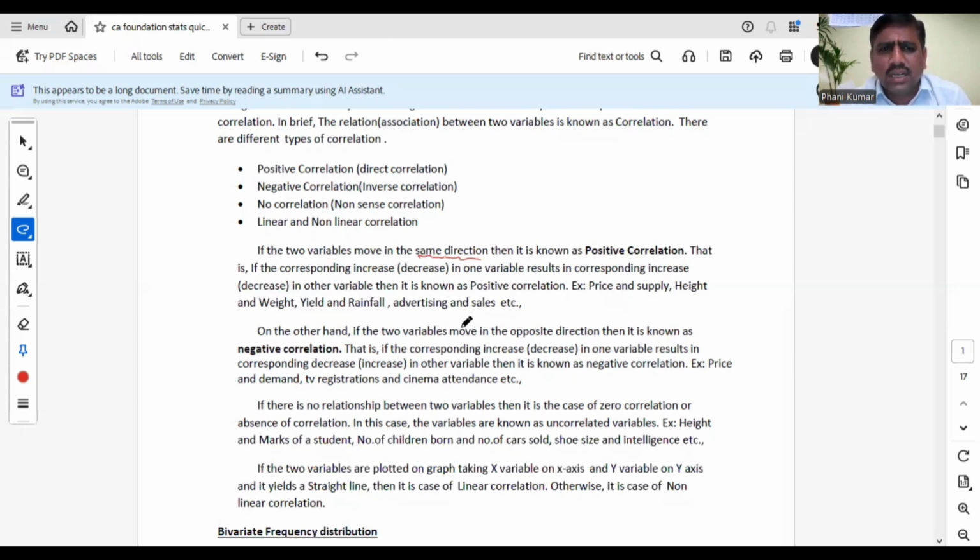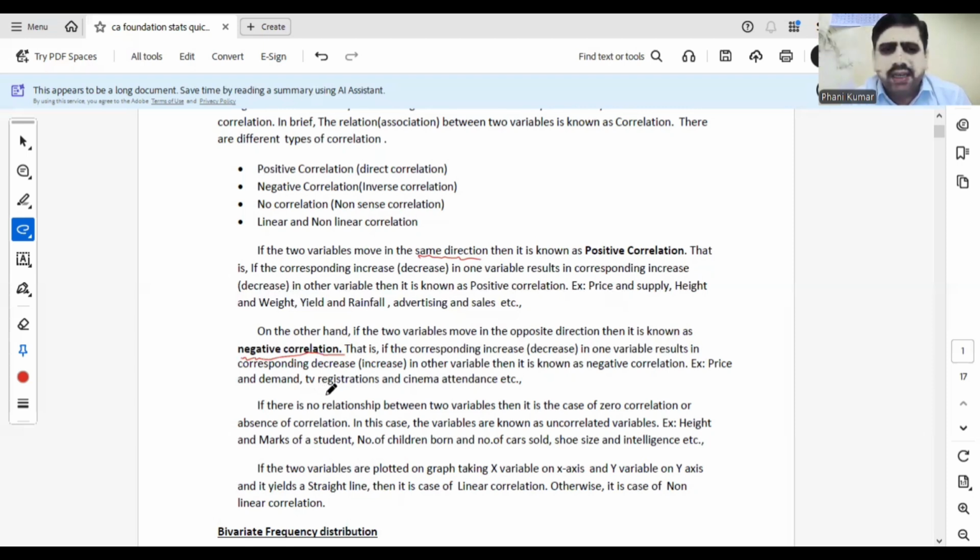That is direct correlation. On the other hand, if two variables move in the opposite direction, that means if the x variable increases, the y variable decreases, and if x decreases, y increases, then that type of correlation is known as negative correlation or inverse correlation. Two variables are moving in the opposite direction. Coming to examples again, the best example is price and demand. Price increases, demand decreases.